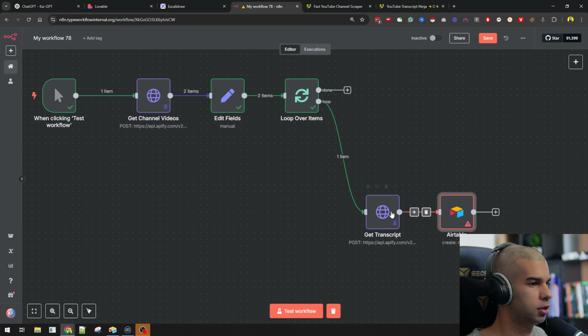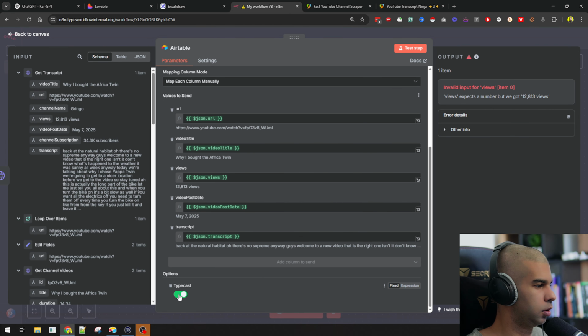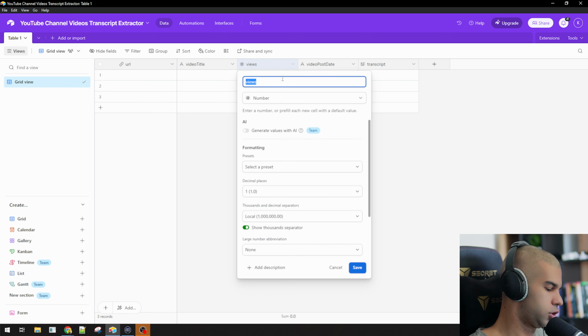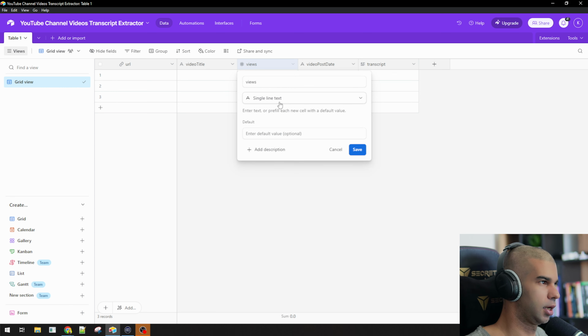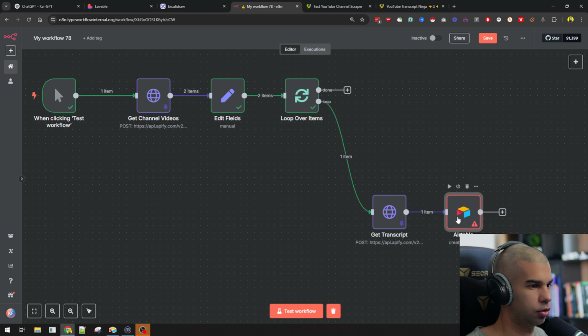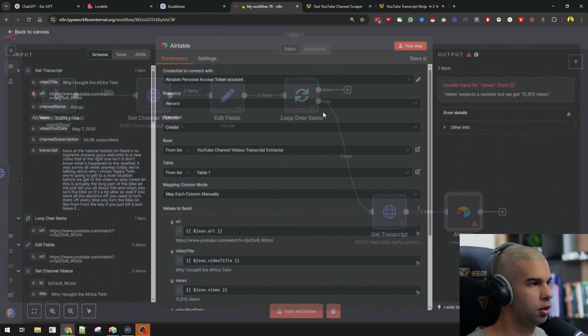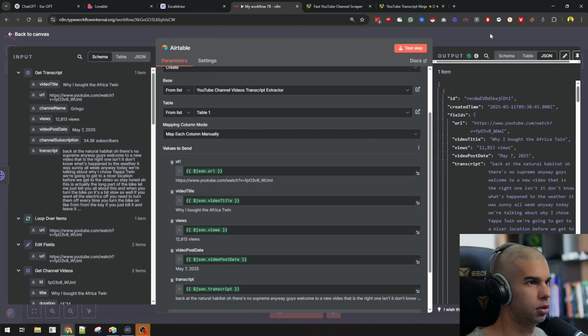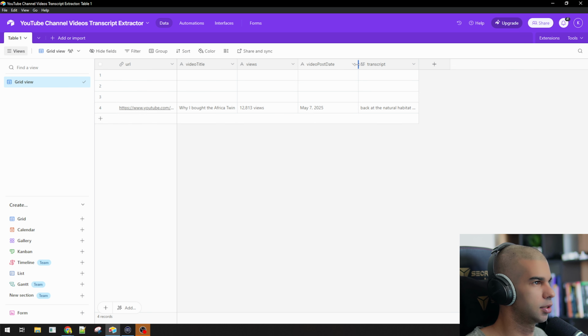So in this case, let's just disable the typecast, go back here, and let's leave this as views, and let's just turn it to a single line text. What we could do is also format that, I guess, so we could turn that into a number if we wanted to. Now, if I go back and refresh, hit that step, and this should work as expected. Great.